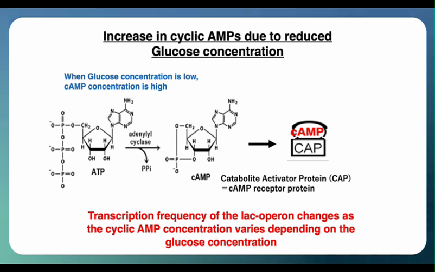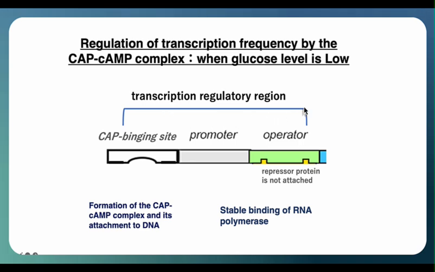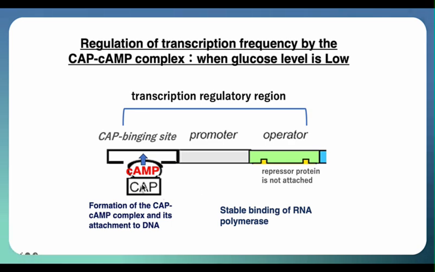This phenomenon is utilized to regulate the transcription of structural genes in the lac-operon. In the transcriptional regulatory region of the lac-operon, in addition to the operator region, where the repressor binds, there is a CAP binding site upstream of the promoter sequence. The cyclic AMP-CAP complex can bind to this site. When the complex binds to the CAP site, RNA polymerase becomes able to stably bind to the promoter.